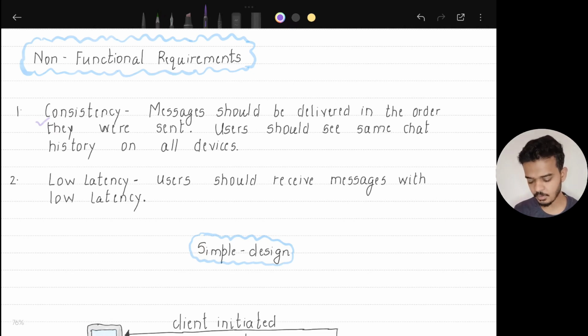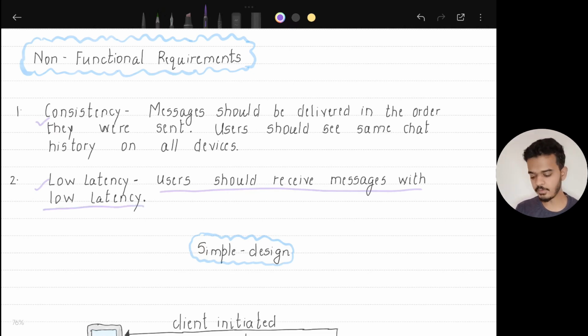Then there is low latency. The chatting should feel real time. There should not be any delay while sending or receiving messages. That is very important for user experience. So users should be able to send and receive messages with low latency.